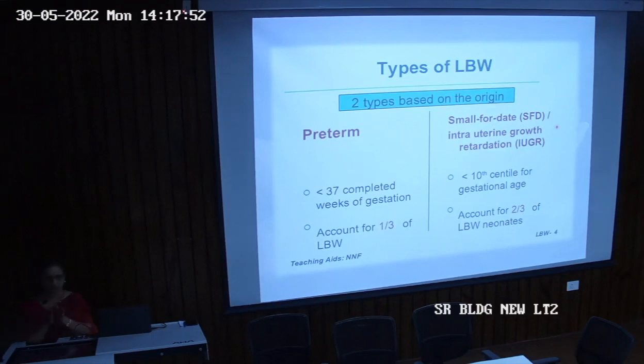They were growing in the right way, but because they were born before time, they were low birth weight. The other is small for date, or when there is intrauterine growth retardation. Their development at maybe 37 weeks was not exactly according to the gestational age. So they are small for their date.